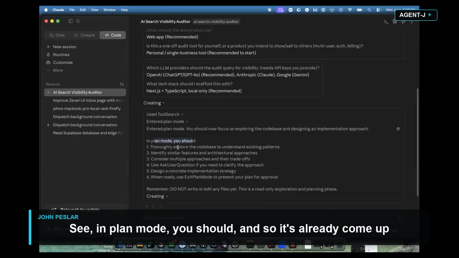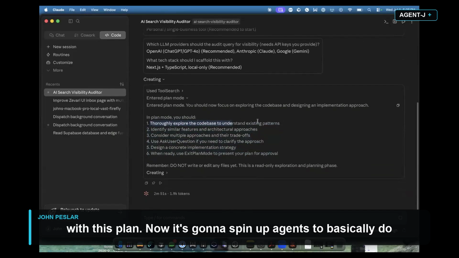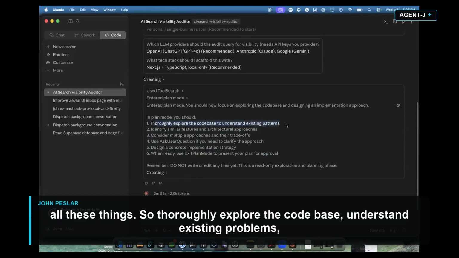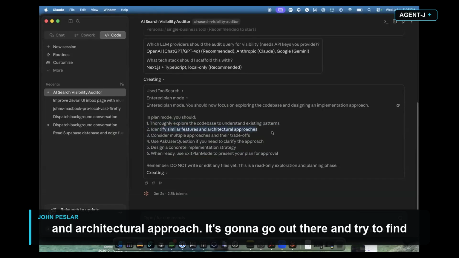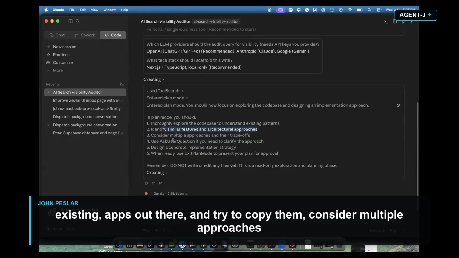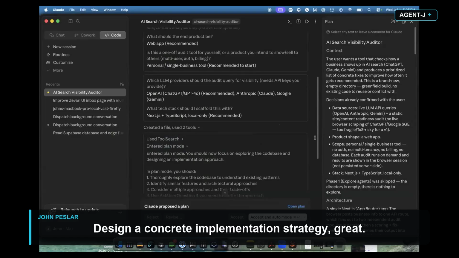See, in plan mode, and so it's already come up with this plan. Now it's going to spin up agents to basically do all these things. So thoroughly explore the code base, understand existing patterns. There aren't any because it's a new code base. Identify similar features and architectural approach. It's going to go out there and try to find existing apps out there and try to copy them. Consider multiple approaches and the trade-offs. Use ask user question, right? Design a concrete implementation strategy.